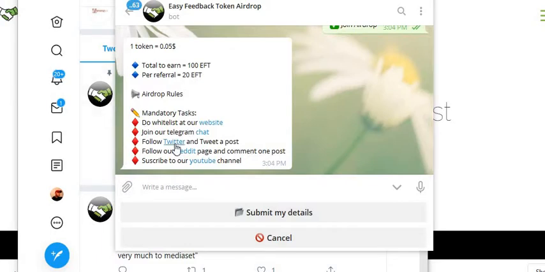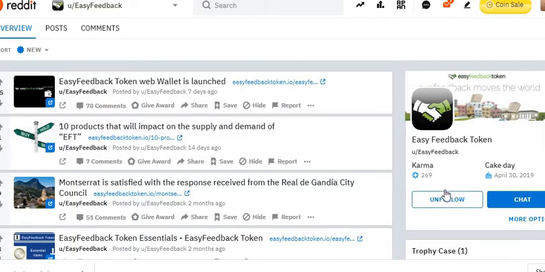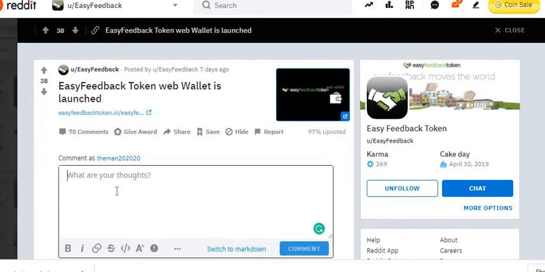And then they want you to go to their, no, not their Twitter. They want you to go to their Reddit page. Open that up. And then we'll go here. We'll click on follow. We'll go to easy feedback token. And then they just want you to make a quick comment on their one post there. And we will give a quick comment on there.